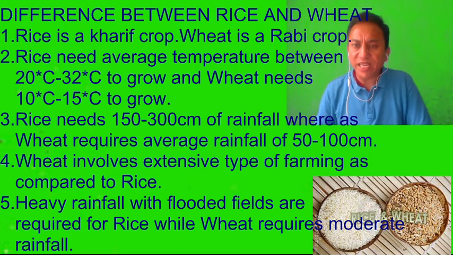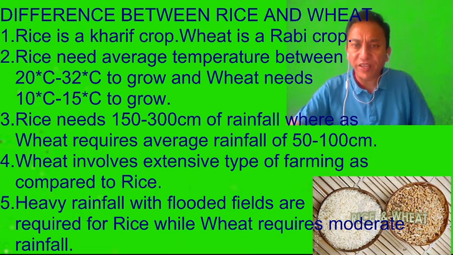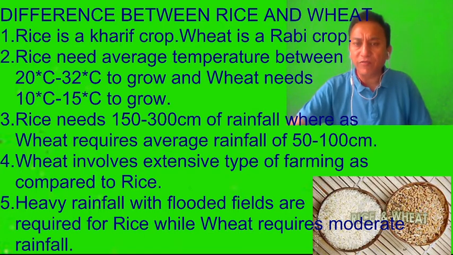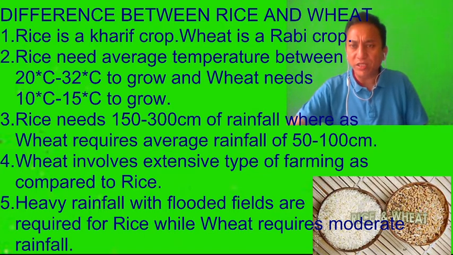Wheat involves extensive type of farming as compared to rice. Heavy rainfall with flooded fields are required for rice cultivation, whereas wheat requires moderate rainfall. It does not require as much rainfall as rice. So this is the difference between rice, which is a Kharif crop, and wheat, which is a Rabi crop.